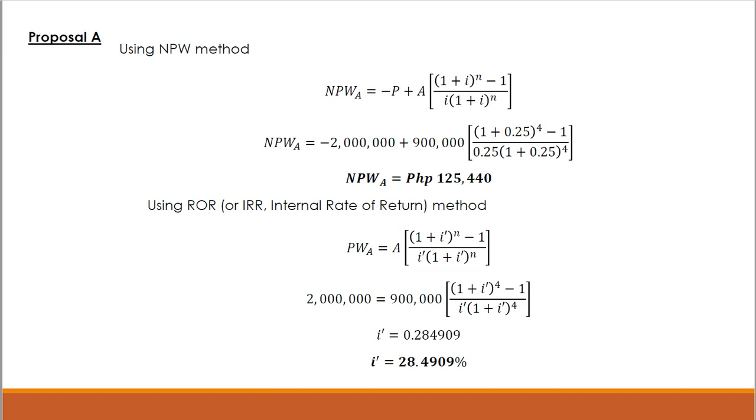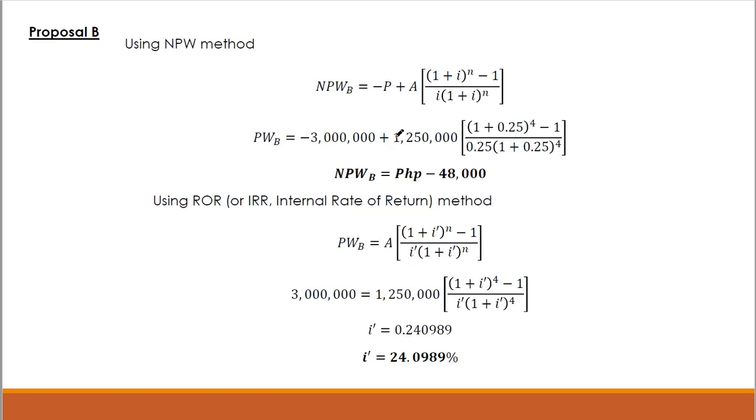Okay, so that's for proposal B. Ito na yung principal natin and this is the annual revenue. So net present worth for proposal B is negative siya. So negative 48,000 pesos. Pag negative, that means it's not desirable. No? Lugi tayo. No?